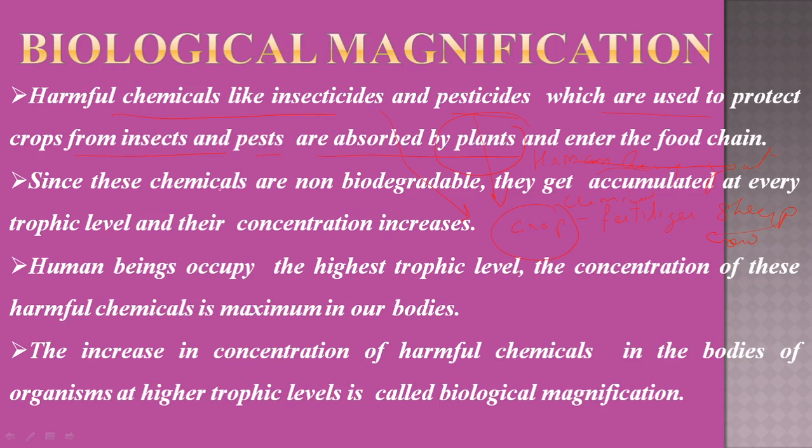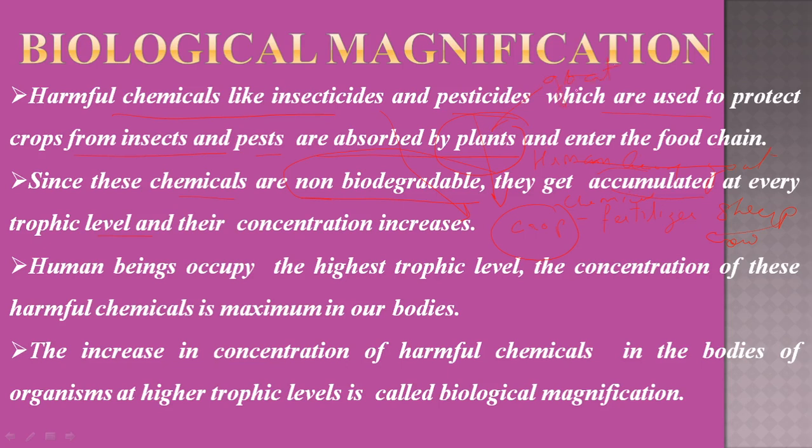Why? Because these chemicals are non-biodegradable. What is non-biodegradable? Those that cannot be degraded into smaller particles or cannot be dissolved. So these chemicals are non-biodegradable. They accumulate at every level. They accumulate at every level means, suppose they are absorbed by a plant and cannot be degraded, they will remain present in the plant. Suppose this plant is eaten by a goat.